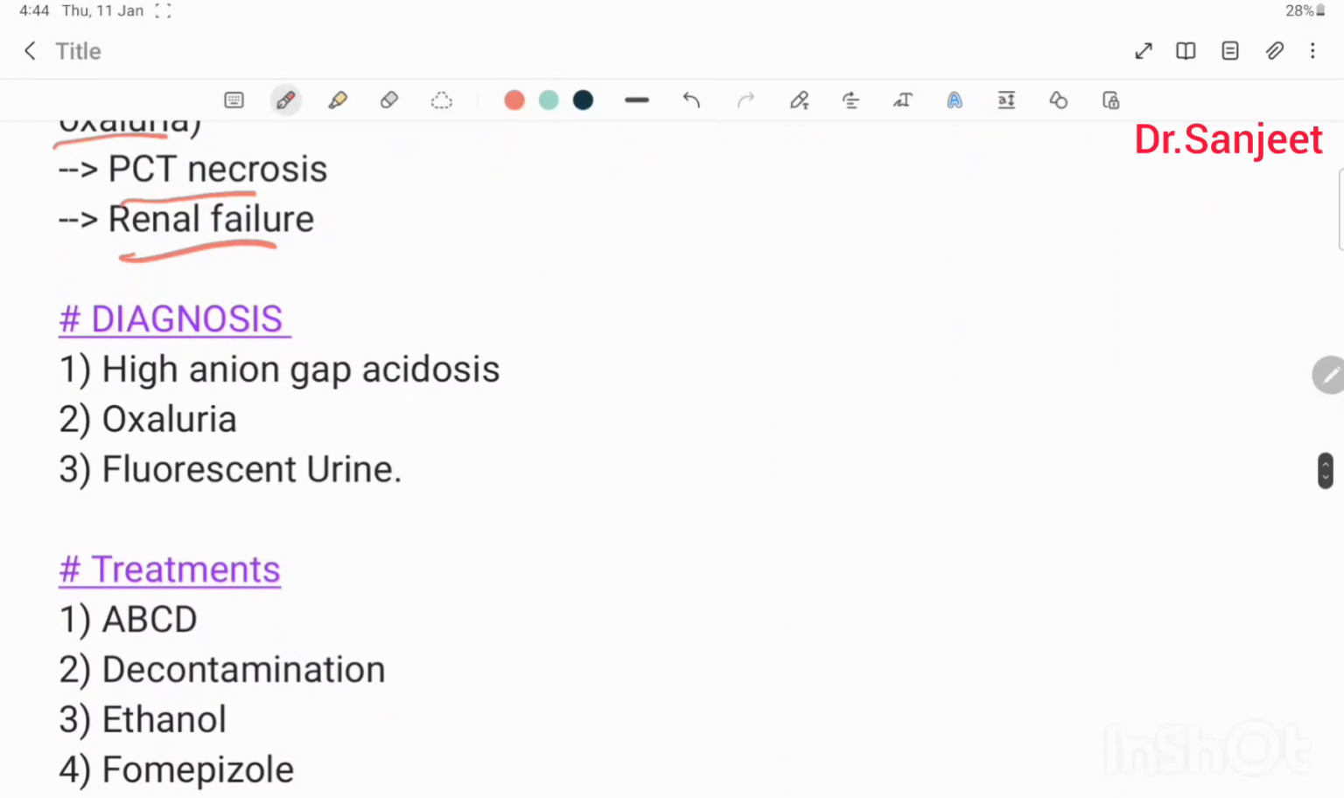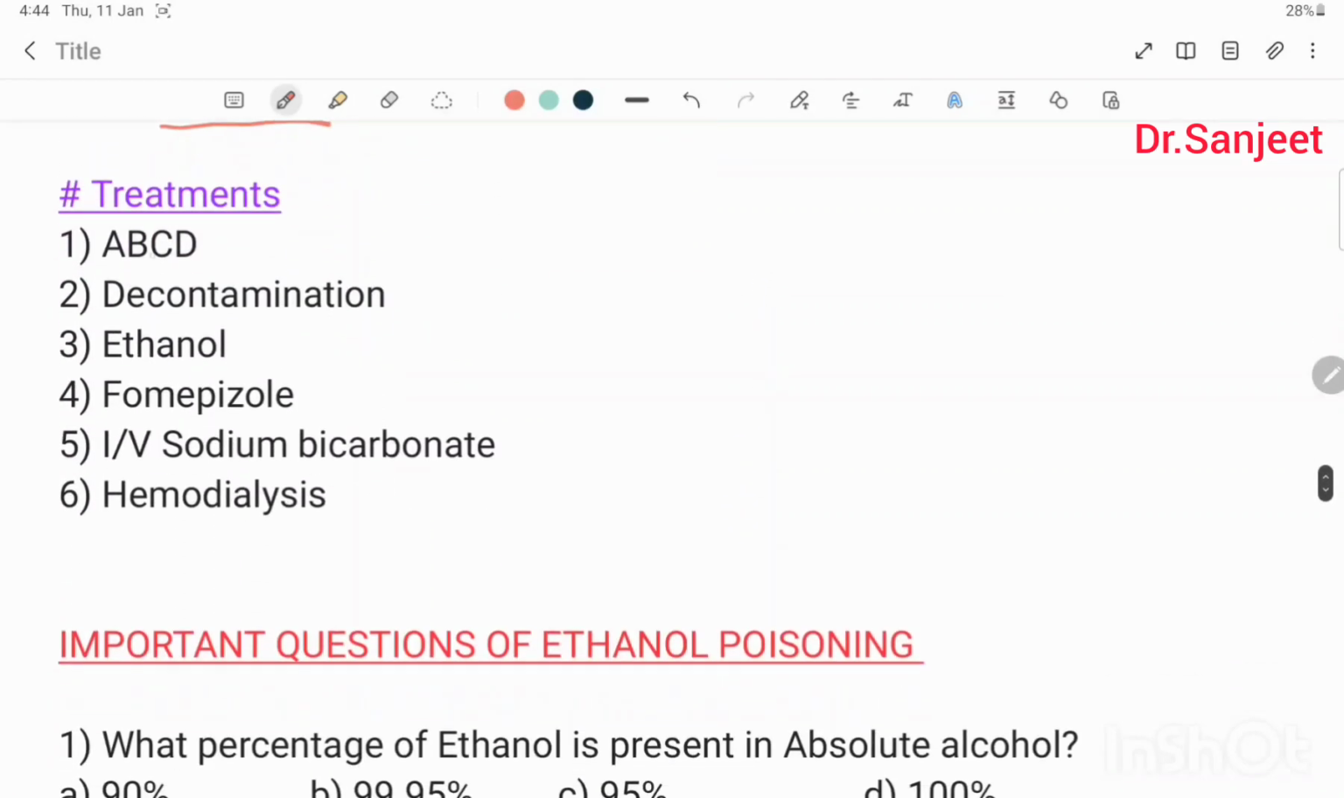Then diagnosis: high anion gap acidosis, oxaluria and fluorescent urine. Then treatment: ABCD, decontamination, ethanol, fomepizole, IV sodium bicarbonate and hemodialysis.